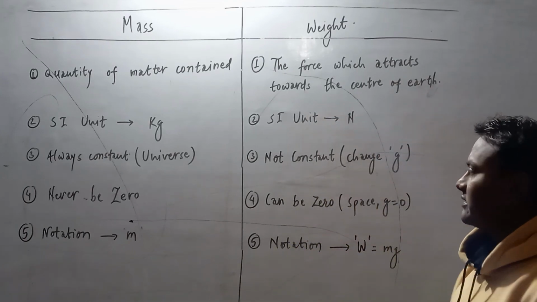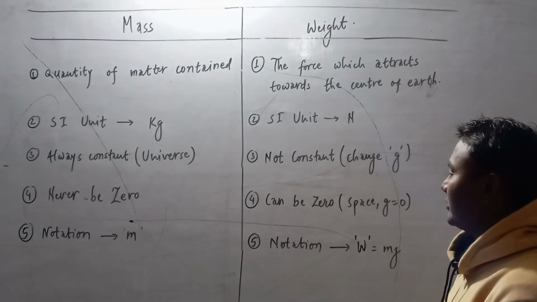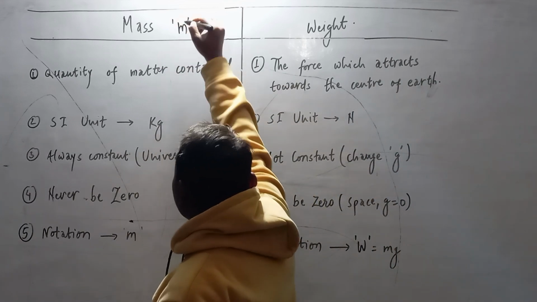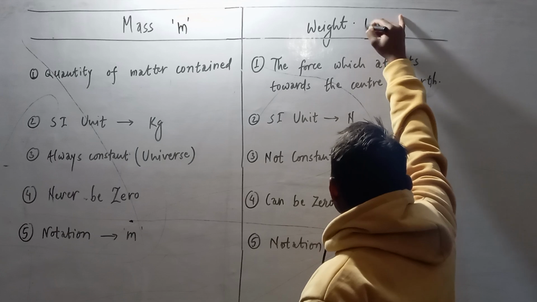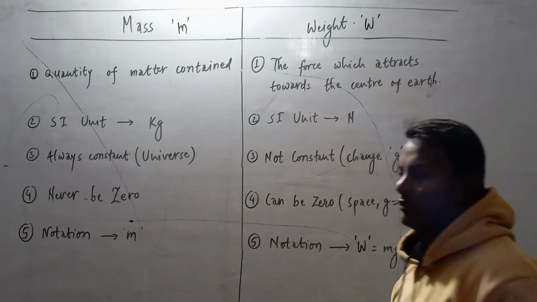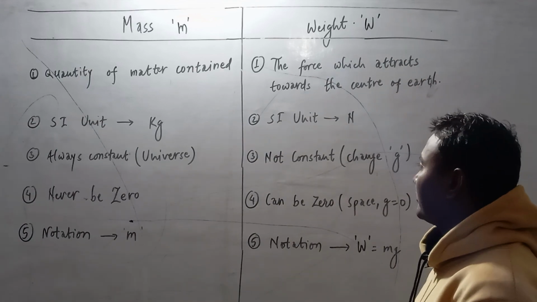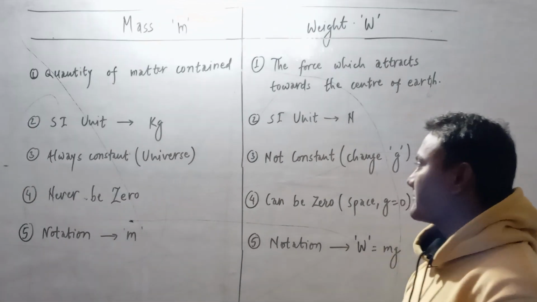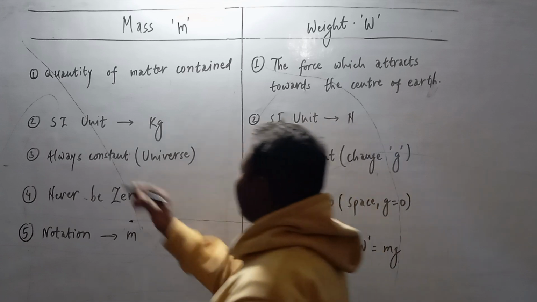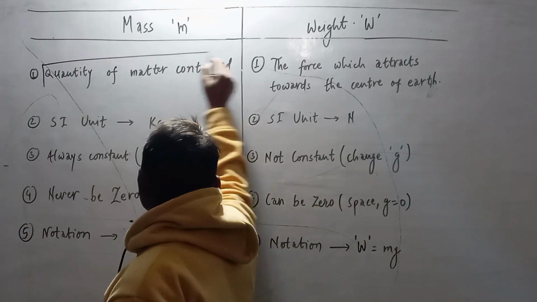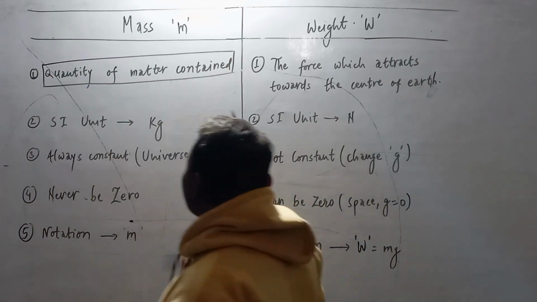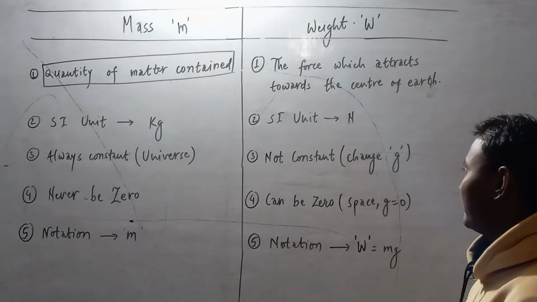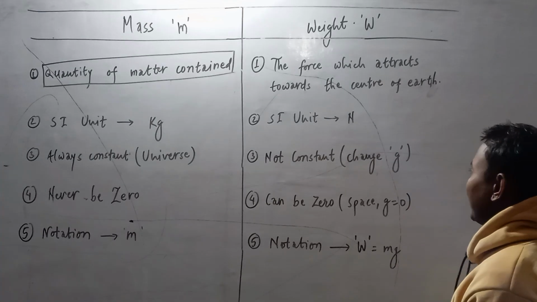Okay, so our topic is differentiate between mass and weight. First, mass is denoted by the small letter m, and weight is denoted by capital letter W. This is the basic notation of mass, small m, and weight, W. Mass is defined as the quantity of matter content, or you can say the quantity of matter content is called mass. And weight is defined as the force.